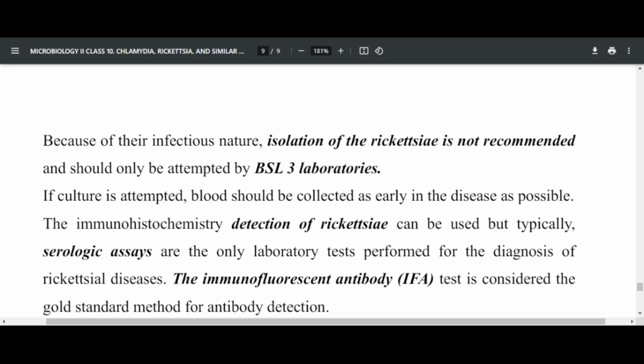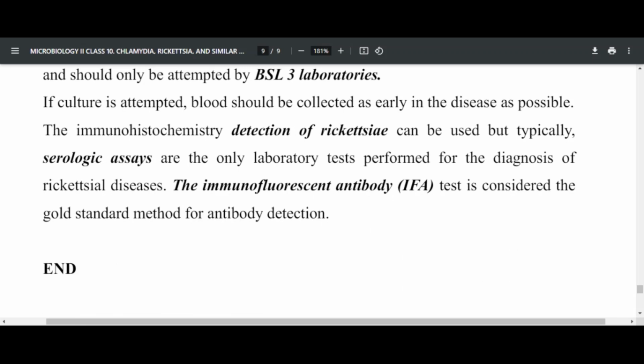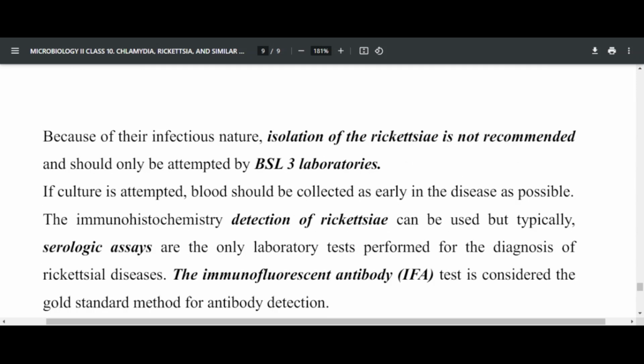If you want to attempt a culture, then blood should be collected as early in the disease as possible. Immunohistochemistry detection of Rickettsia can be used, but typically serological assays are the only laboratory tests performed for diagnosis of Rickettsia. So we don't need to isolate them in the lab. The immunofluorescence antibody technique is the most considered technique and is the gold standard to detect antibodies to Rickettsia, because there's no need of isolating them in the lab, since even handling them is not easy.